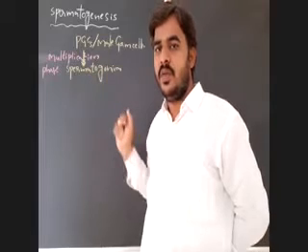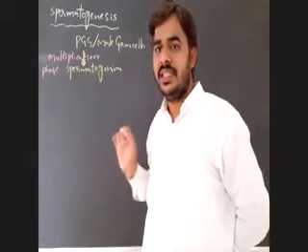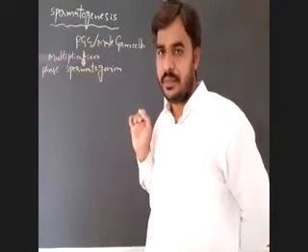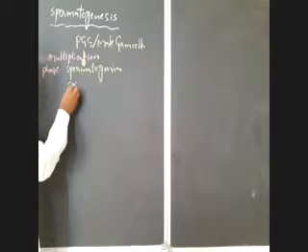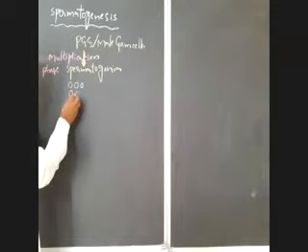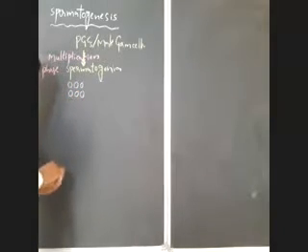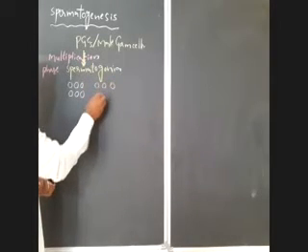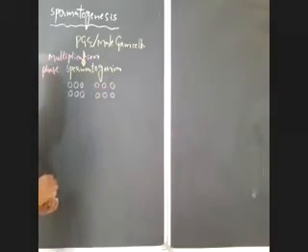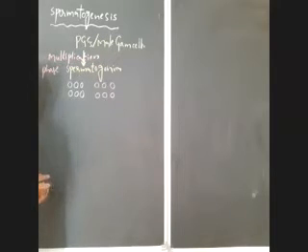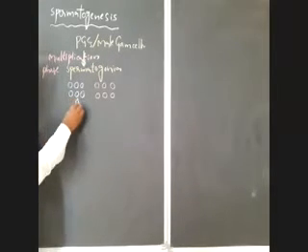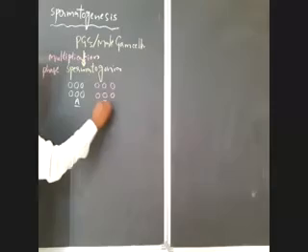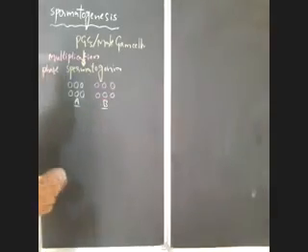These produce more sperm mother cells, or spermatogonia. As I already gave you in the last class, two types of spermatogonia are produced here: type A and type B. What is the main difference between them?